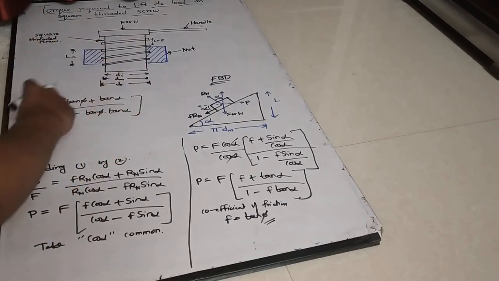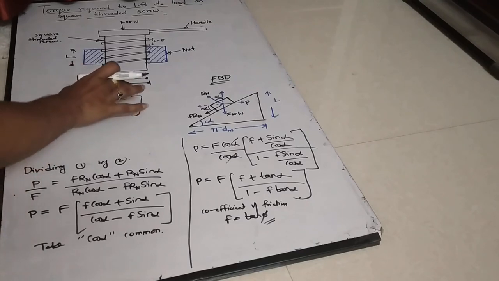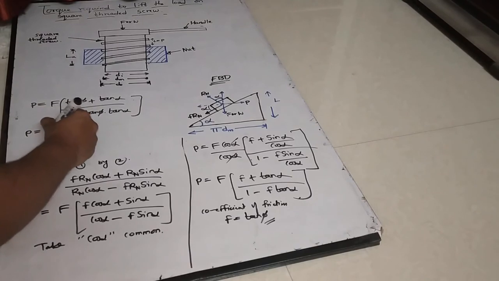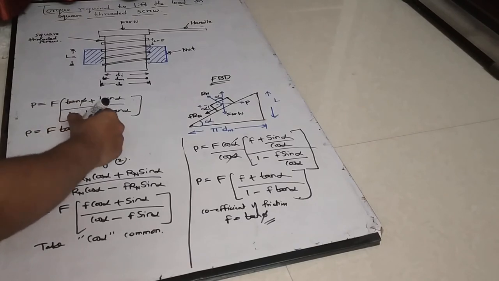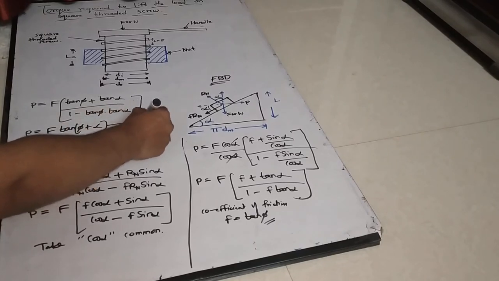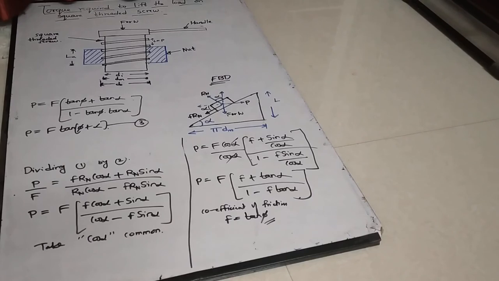Tan A plus B, that is the form. So P is equal to F into tan of phi plus alpha. Let us write this as equation number 3.